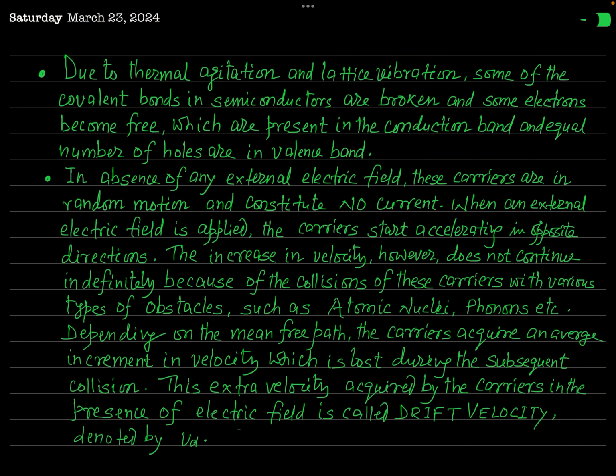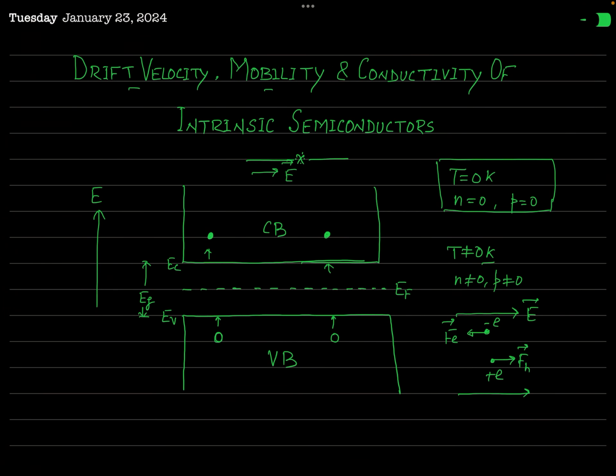Now you can see, at 0 Kelvin temperature, you know, the conduction band of an intrinsic semiconductor is completely empty. Okay? And so there is no electron in the conduction band and no holes in the valence band at 0 Kelvin temperature.